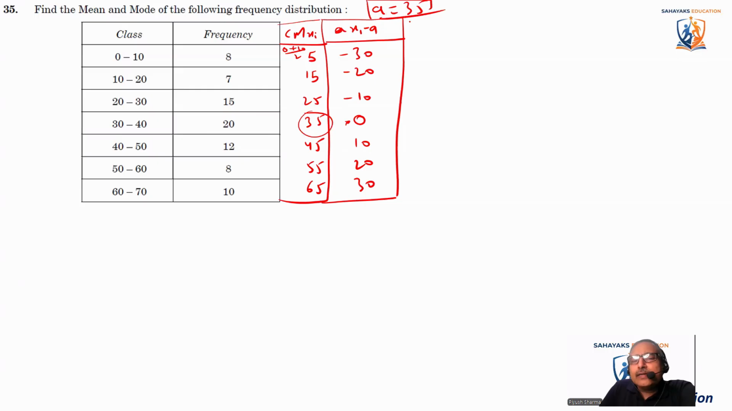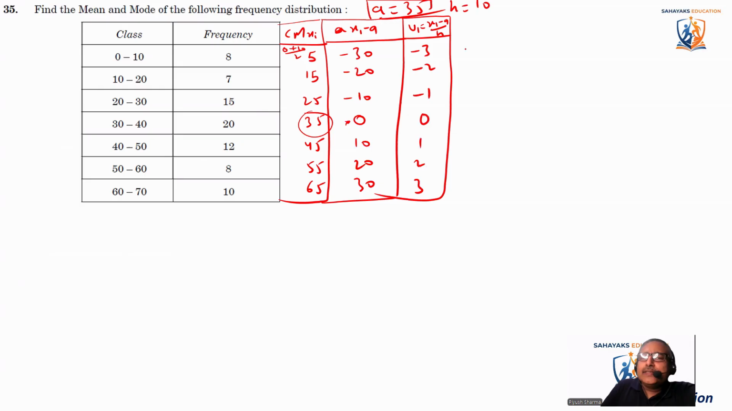Now we'll take a value h so that we can divide the entire equation by that value. I'll take h as 10 because everything is divisible by 10, and I'll calculate ui. ui is equal to xi minus A divided by h. So when I take h as 10 and divide, it becomes -3, -2, -1, 0, 1, 2, and 3.